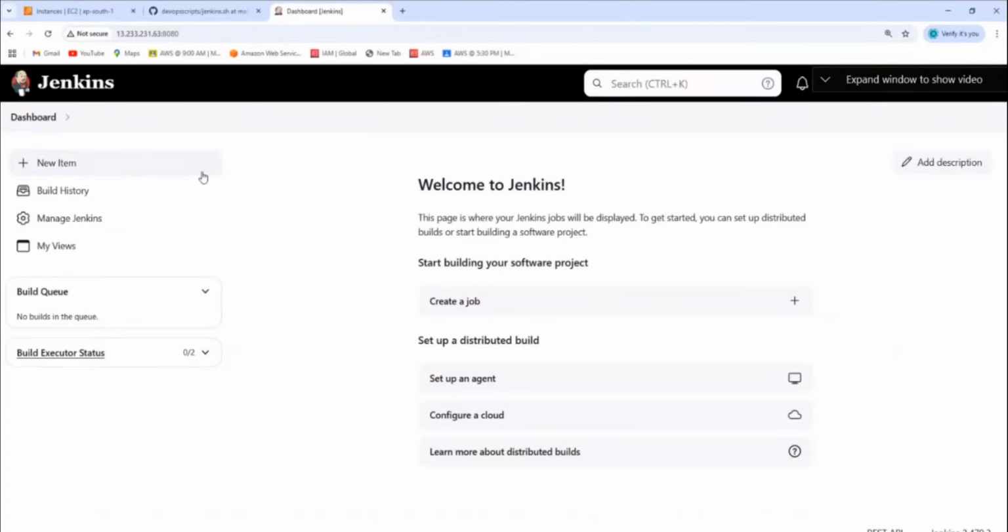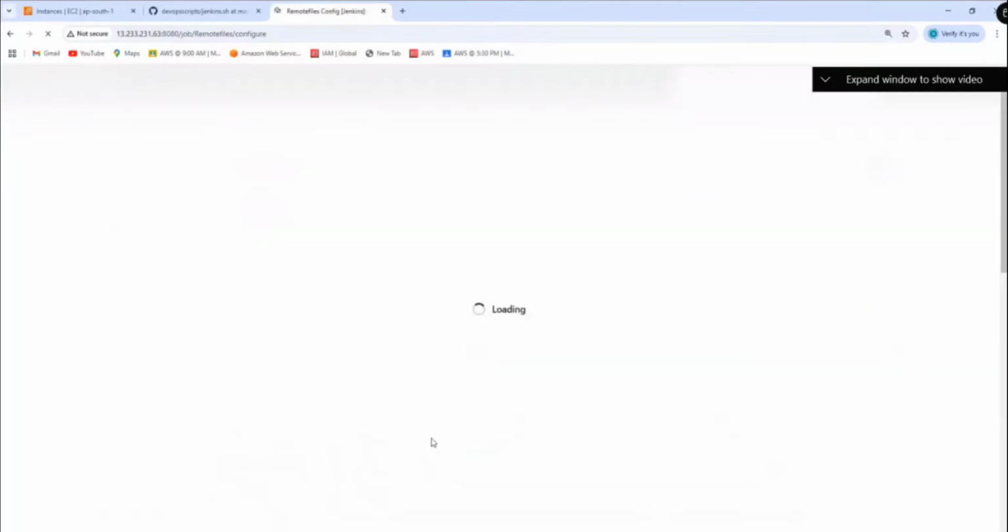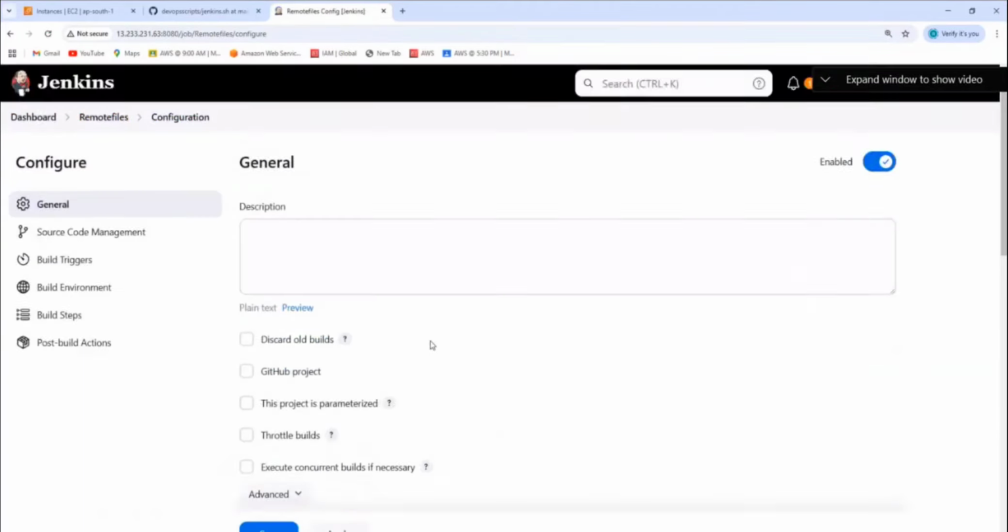Okay. So what we did, we have added remote server to the Jenkins. Say that what we have done? Added the remote servers to the Jenkins. Online clear enough? What we did, we added the remote servers to the Jenkins. Now what we need to do, let's create a job. How to create a job? New item. And then name. Let's call it remote files. Give some name. And then which one we select? Freestyle. Click on next.